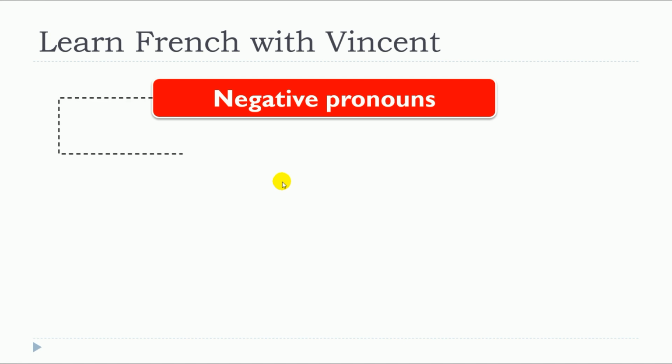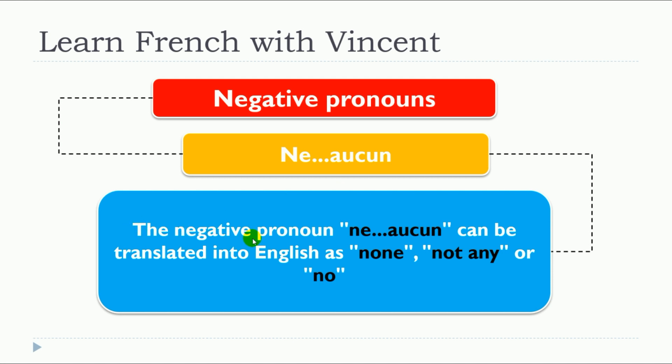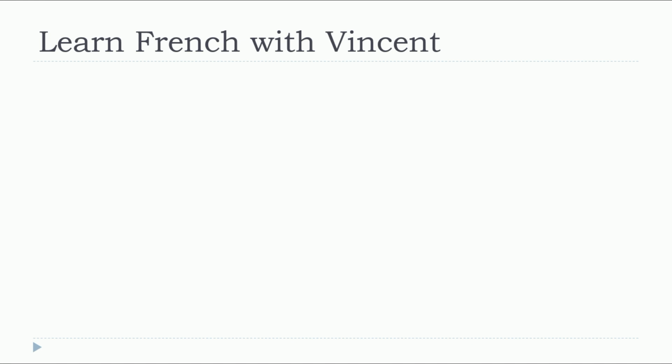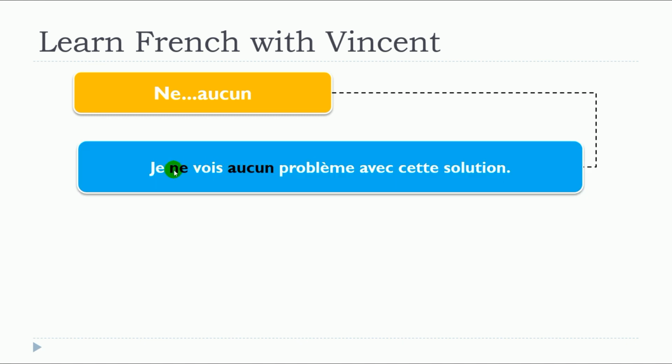So this lesson is about ne, aucun. And the negative pronoun ne, aucun can be translated into English as none, not any, or no. Keep in mind that aucun here is the masculine form, so it means that it will be connected to masculine nouns. So we'll see some examples. I hope it will be more clear.